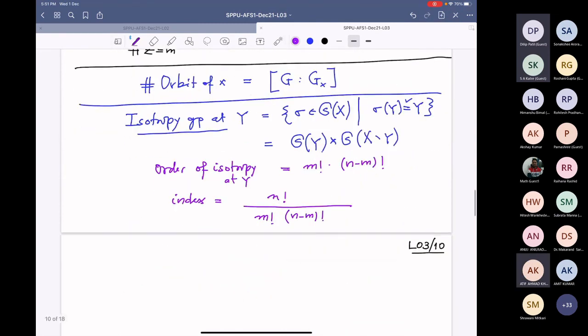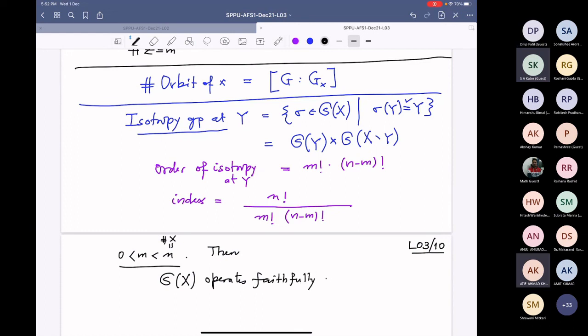So the answer: if 0 is strictly less than m, which is strictly less than the cardinality of X, then S_X operates faithfully on the power set of X. That is done. Anybody has a comment or doubt?